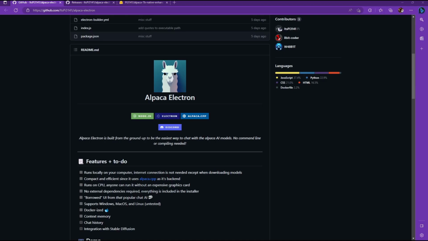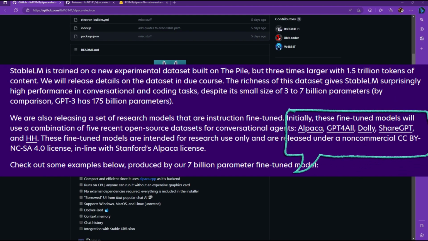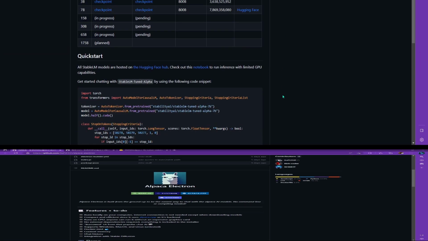Second of all, they're going to be testing with a bunch of different models, and you're going to have fine-tuned models of Alpaca, GPT4All, Dolly, ShareGPT, and HH. I actually don't know what HH is, but you can play with all of these pretty soon. Third of all, it's free.